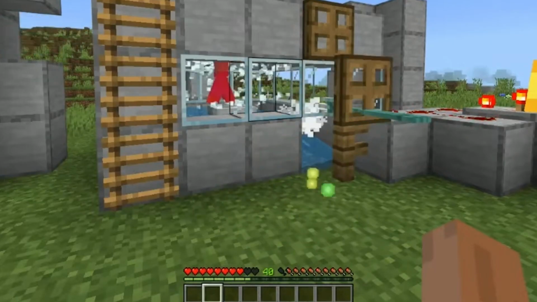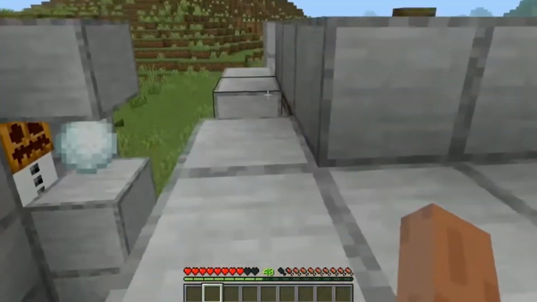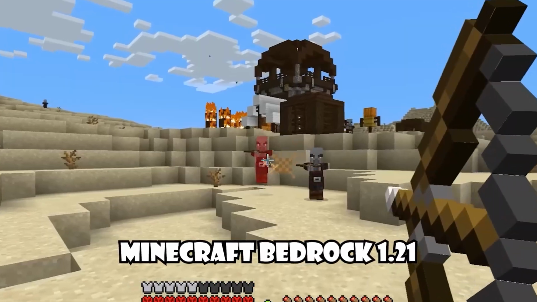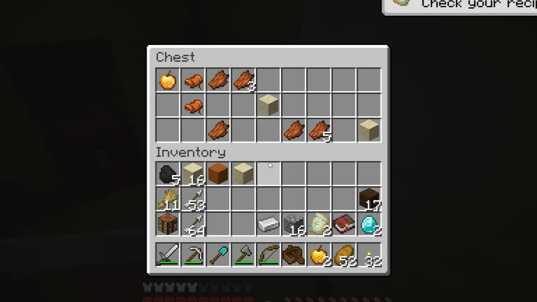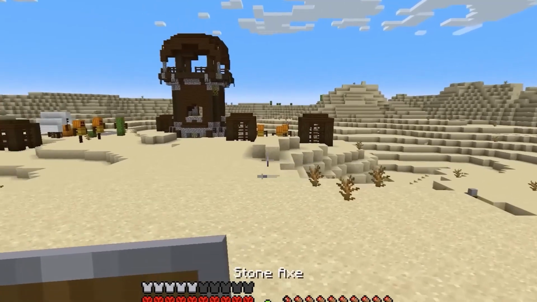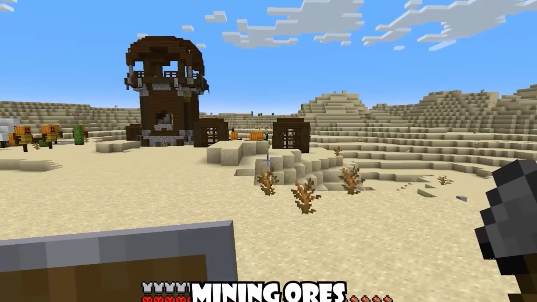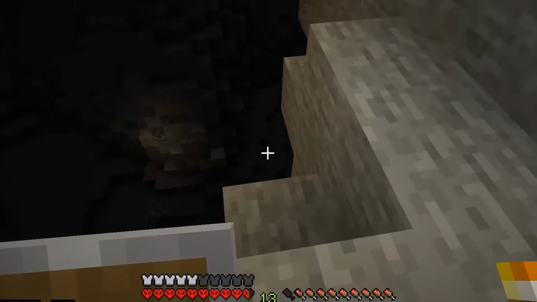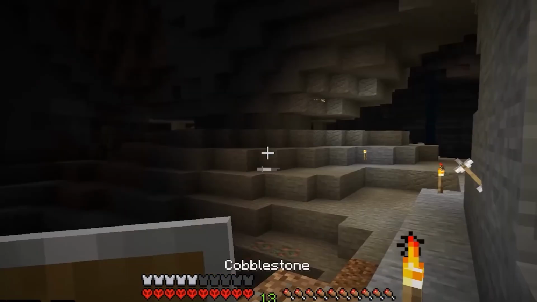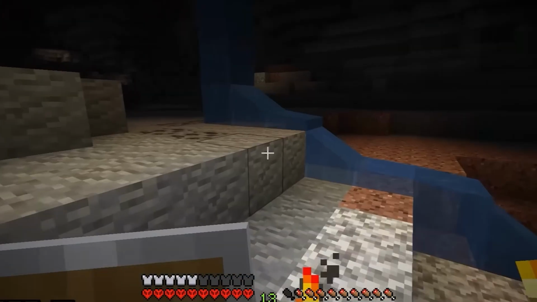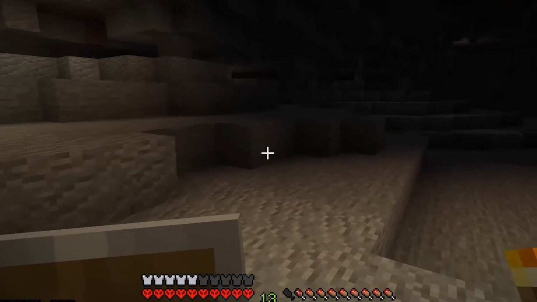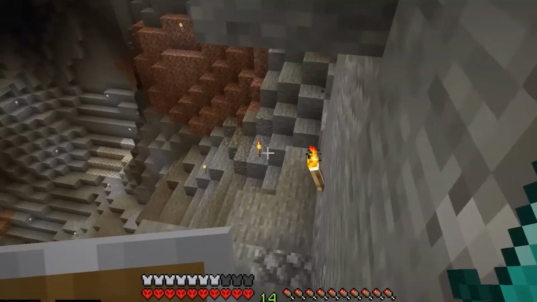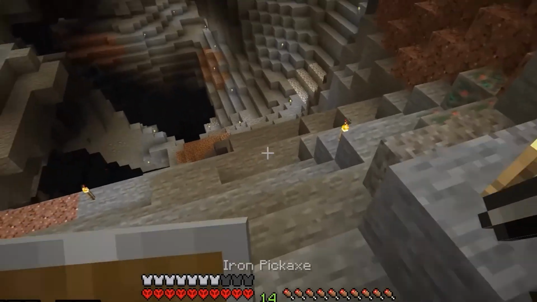But you will be thinking, after all, why is XP important in Minecraft? If you're playing Minecraft Bedrock 1.21, you know how important XP is. Usually, you will get XP by mining ores, fighting mobs, or smelting items. With XP, you can keep your best gear forever. You might have experienced this once in your game, where you finally get that Fortune 3 pickaxe, and then it's 1 block away from breaking. Such a heartbreak, but not anymore.